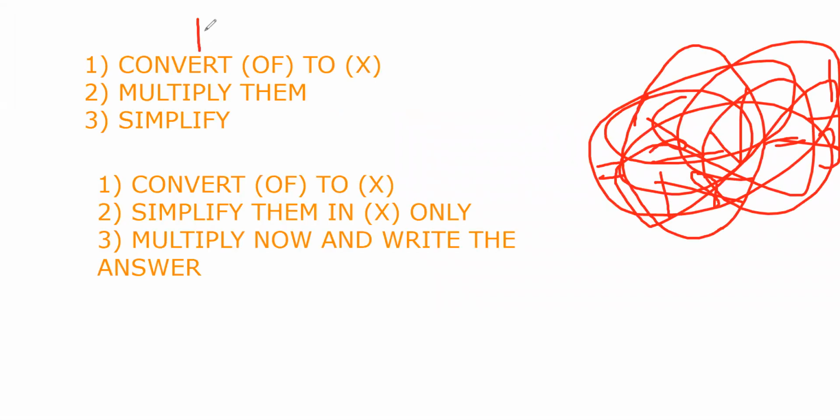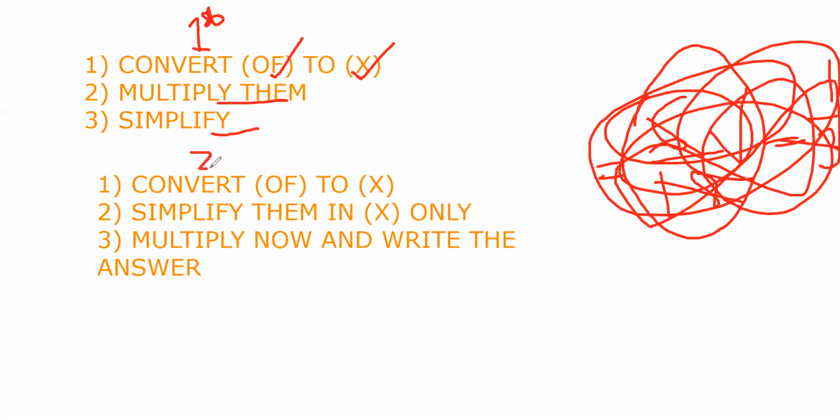In the first concept, we have learned to convert of into multiplication and then simply multiply them if they aren't getting simplified in the multiplication form. But if they are getting simplified in the last form, then you can simplify them if they are an improper fraction. This is for improper fraction, okay?